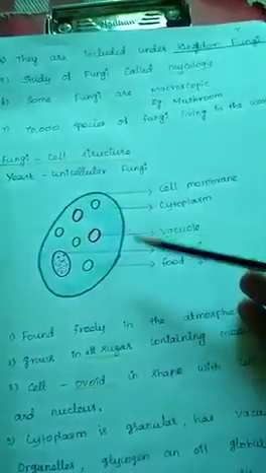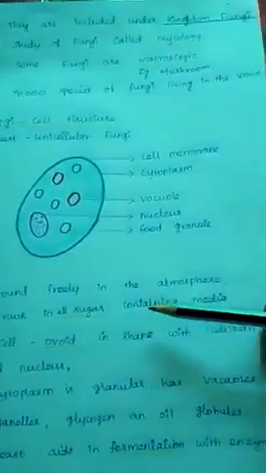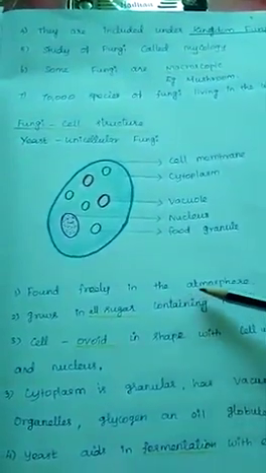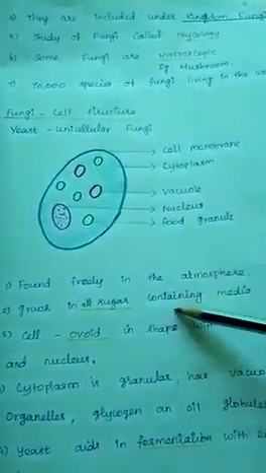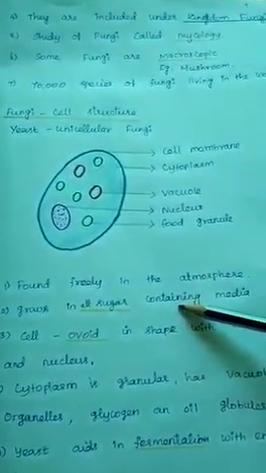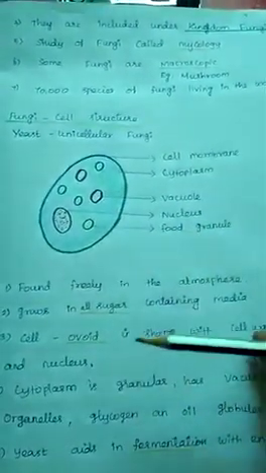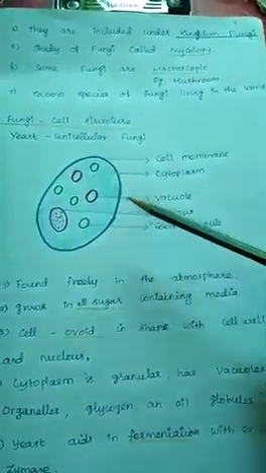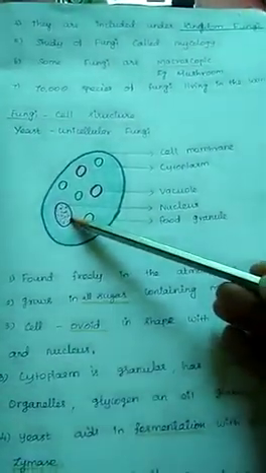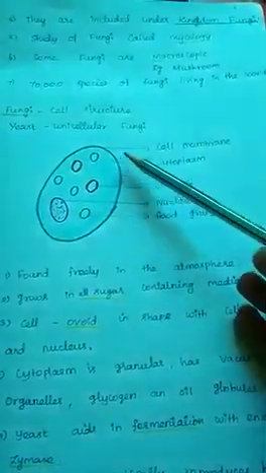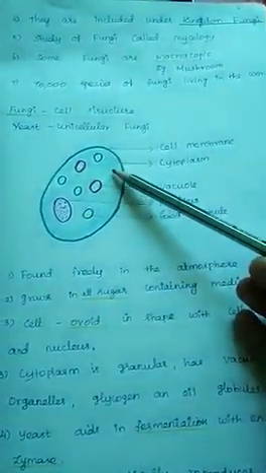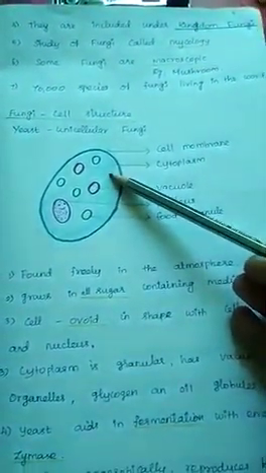Coming to the structure, yeast is found freely in the atmosphere. It can grow in all sugar-containing media. The structure of yeast is ovoid in shape. There is a cell wall and the nucleus also. Next to the cell wall is the cell membrane, then the cytoplasm.